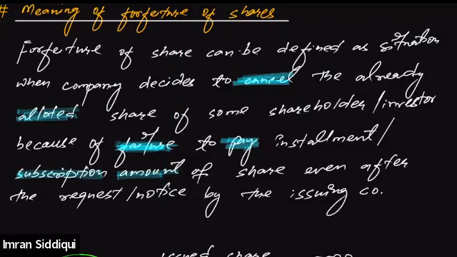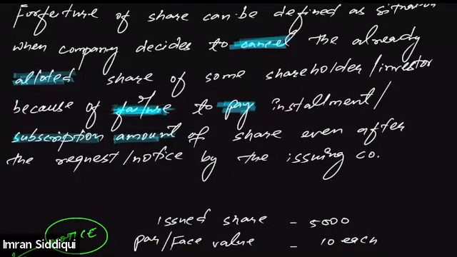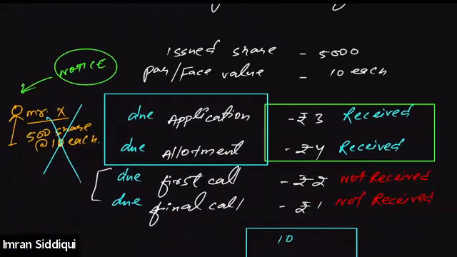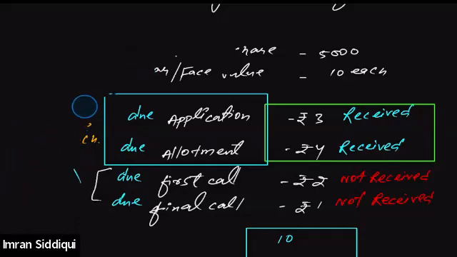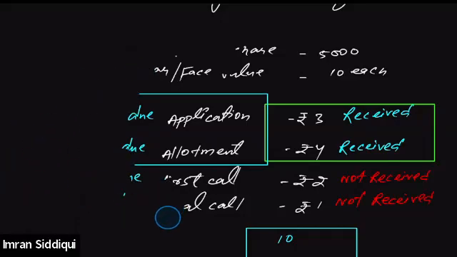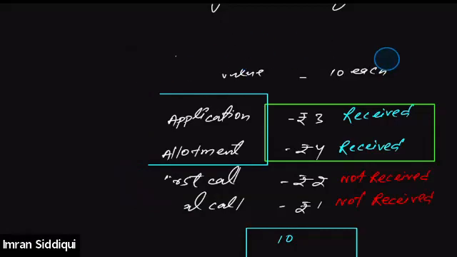And please add one more point here. But before that, just tell me if this is clear or not. Everybody, is the meaning of the forfeiture of shares clear to all of you or not? Yes, clear. Everyone else apart from Prerna, Adib, Zainab, yes, it's clear.